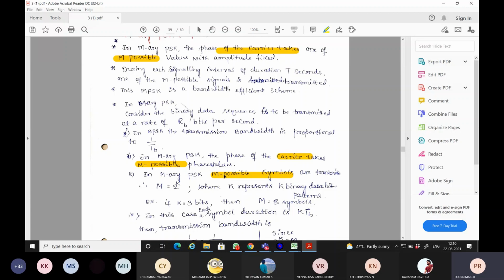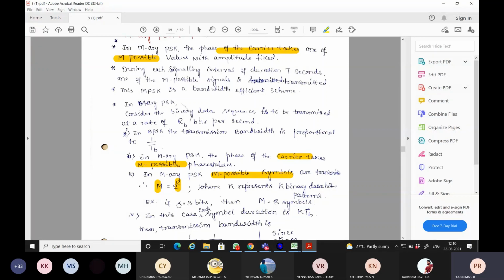So how do we derive these M symbols? M is nothing but 2 to the power of k, where k is the number of successive bits you group to form a symbol. This is termed M-ary signaling.